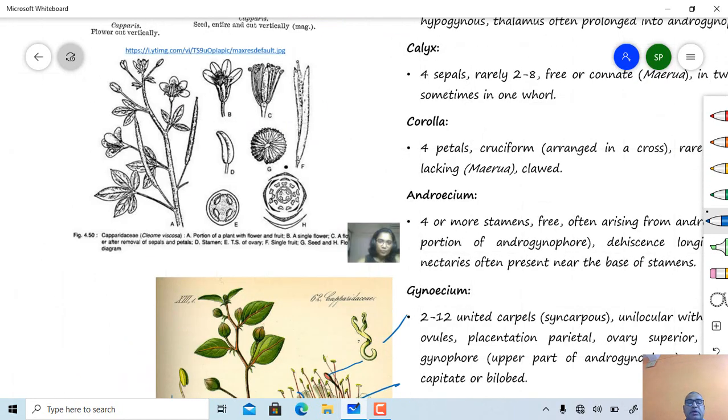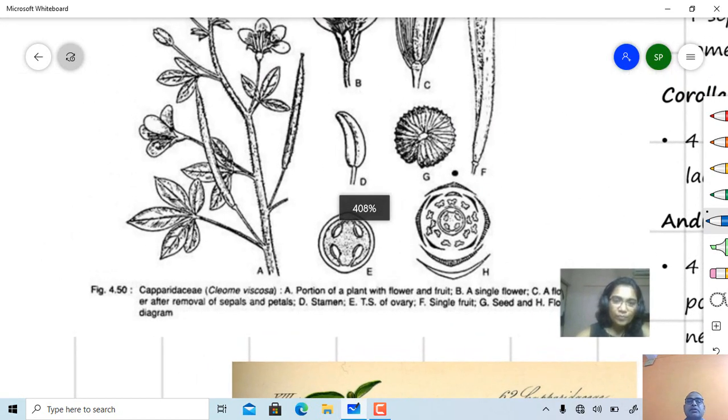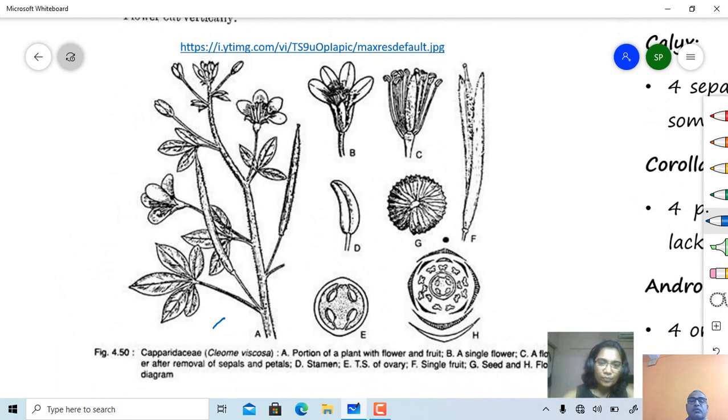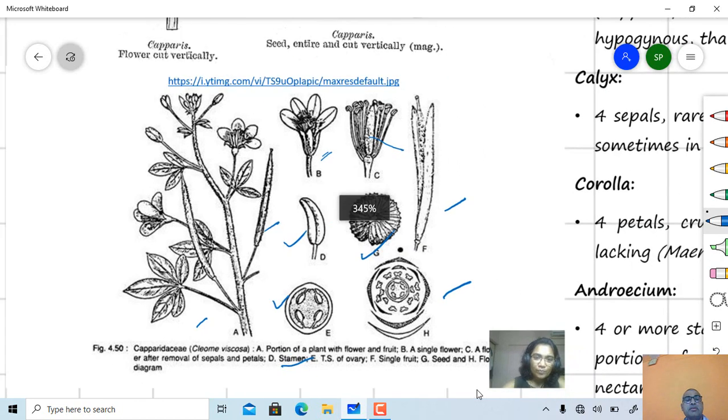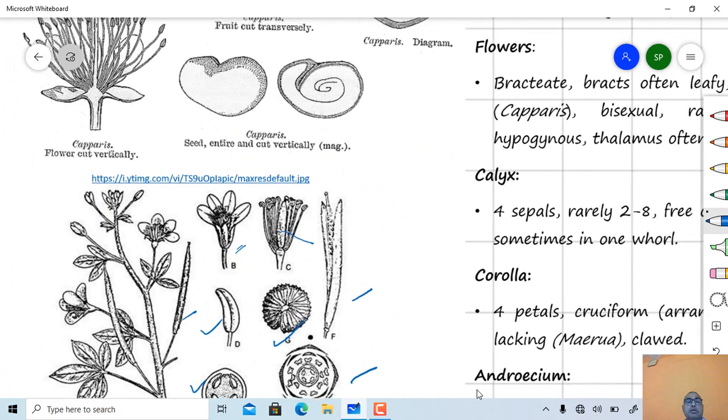Then this one is again Cleome viscosa. Just see the nature of the plant, the twig, the nature of the fruit, the dissected flower, the condition of gynophore. D is representing the dithecous or bithecous type of stamen. Then this one is a floral formula. This is a parietal placentation, and this one is a seed. Then one more figure is a Capparis cut flower.